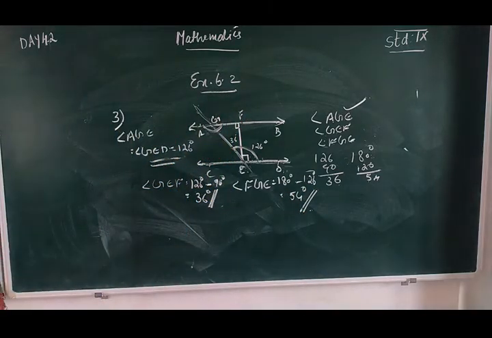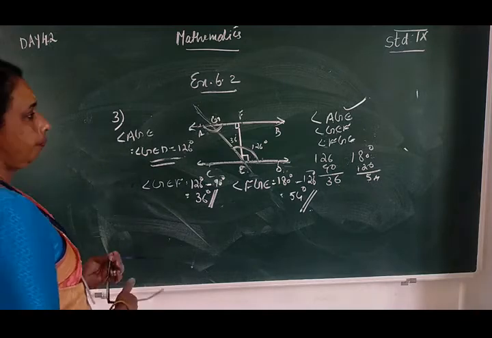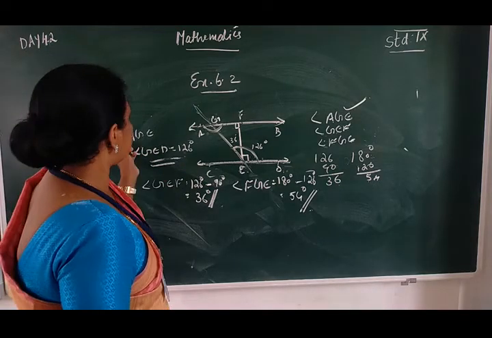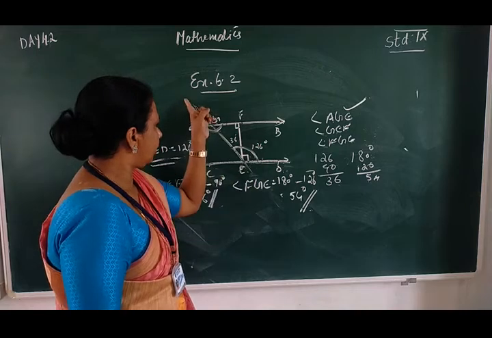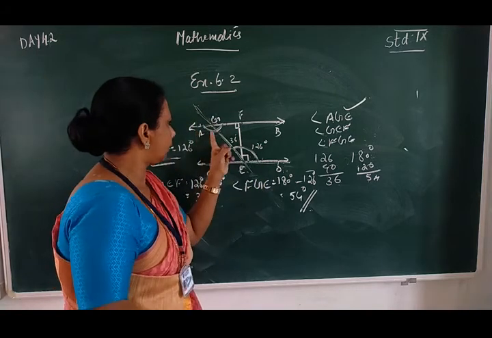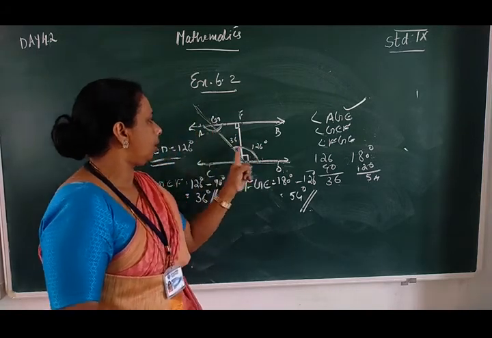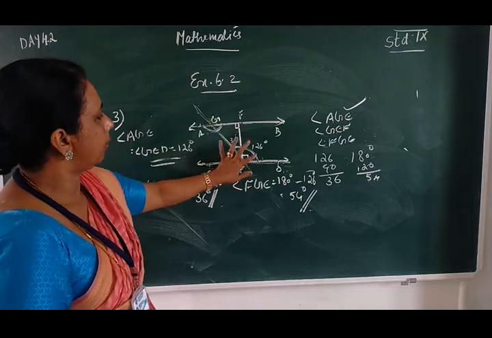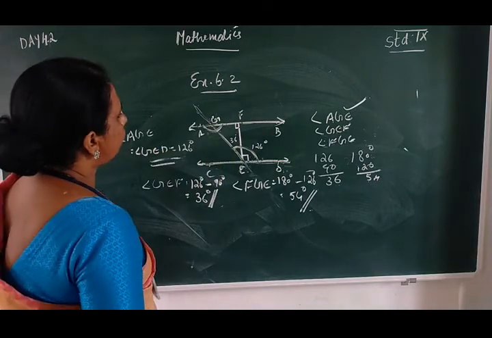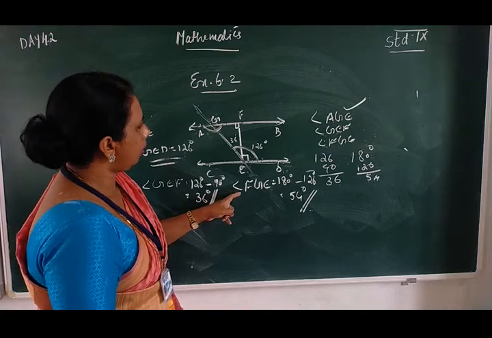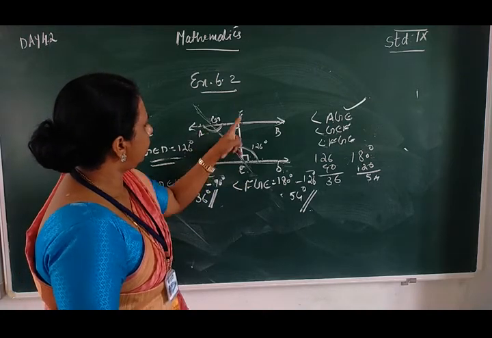So many different methods we can use here. First we find angle AGE. AB is parallel to CD and this is the transversal, therefore alternate angles are equal, so angle AGE is 126 degrees. Next we find angle GEF.